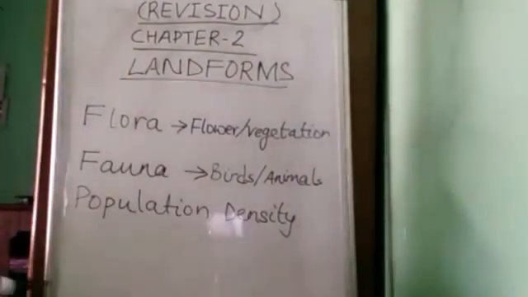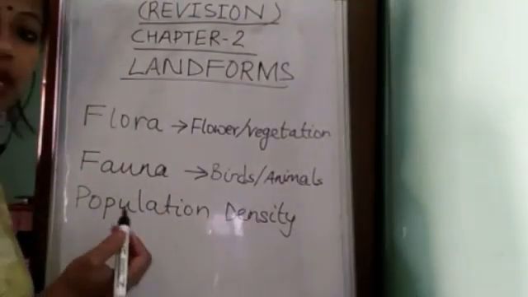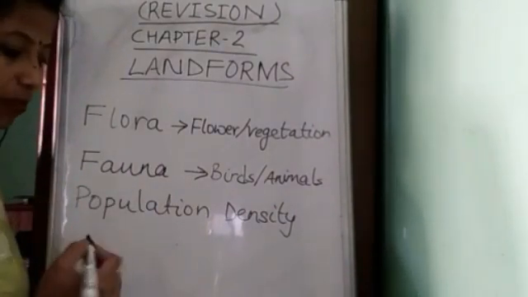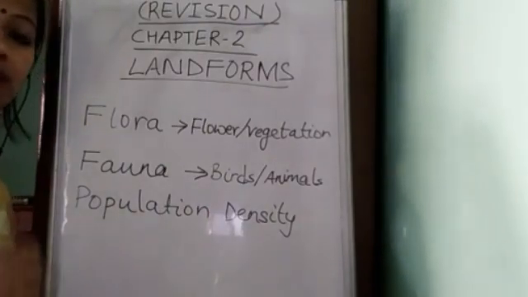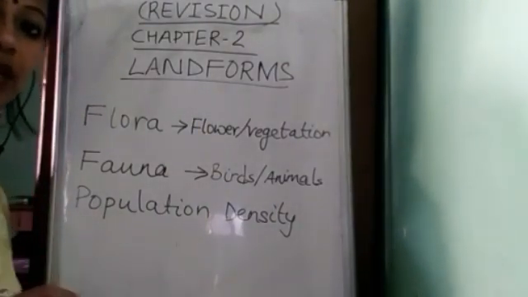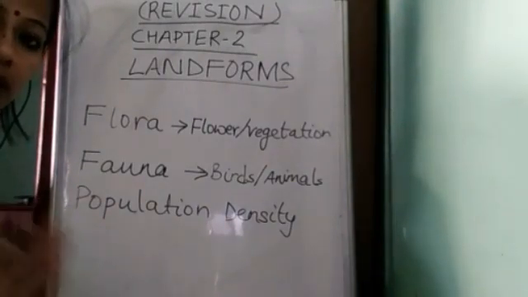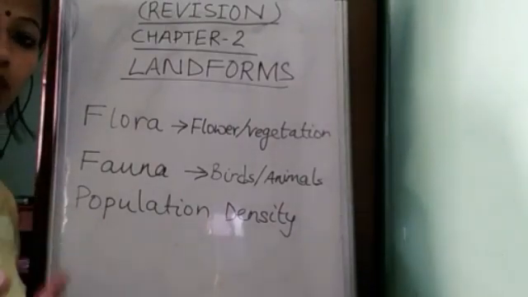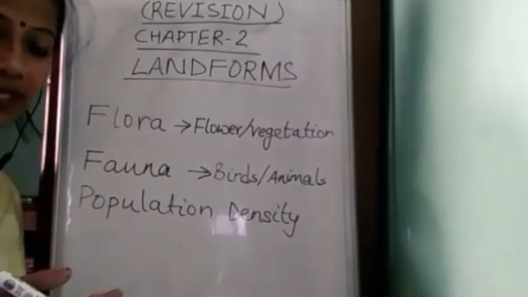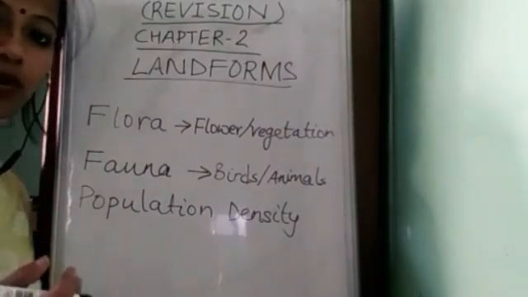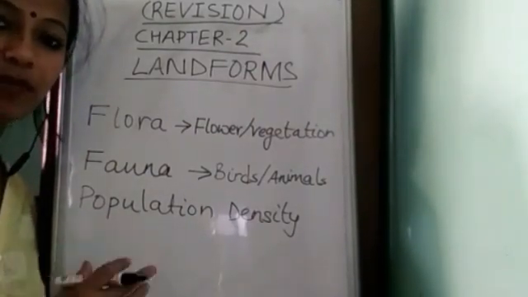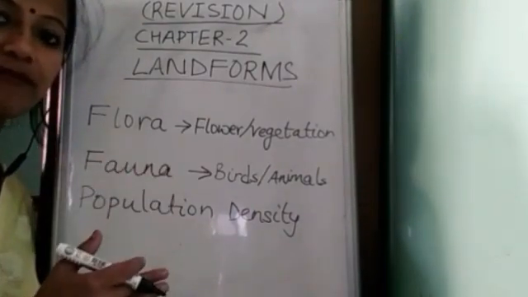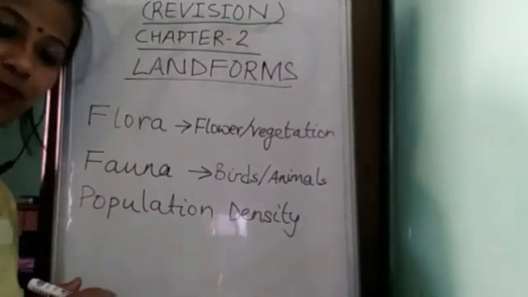Population density means the number of people living per square kilometer. If we compare Dehradun with Mumbai, which will have more population density? Obviously Mumbai, because per square kilometer more people will be living in Mumbai comparatively with Dehradun.